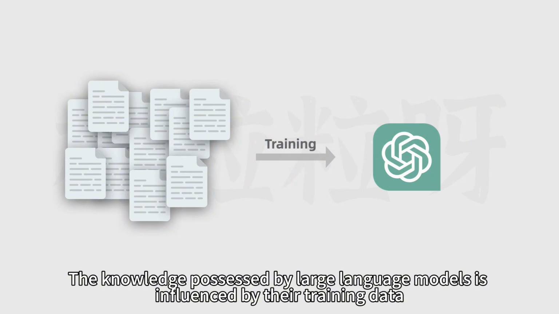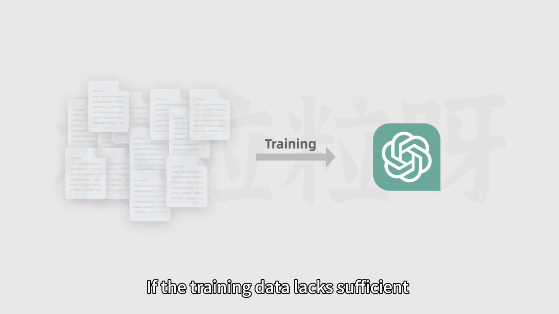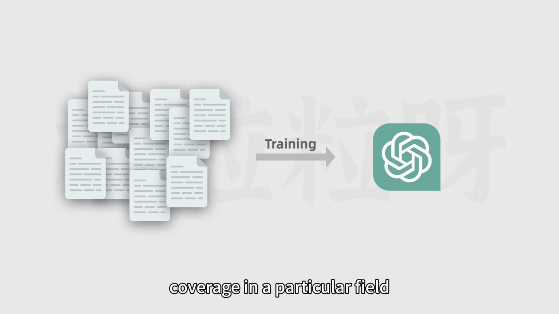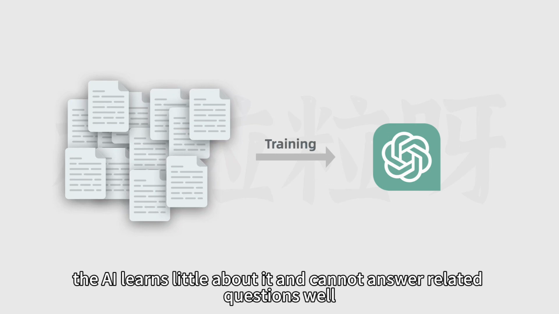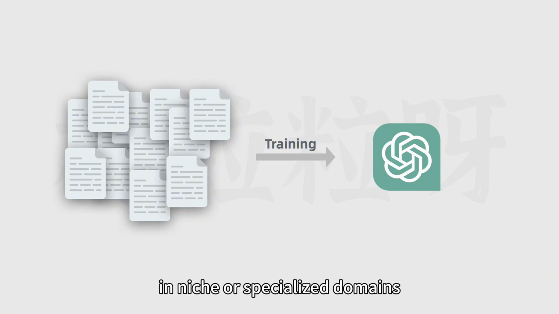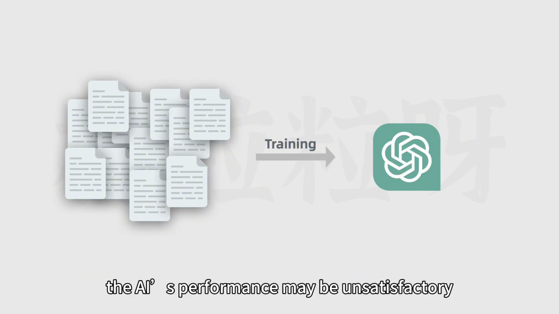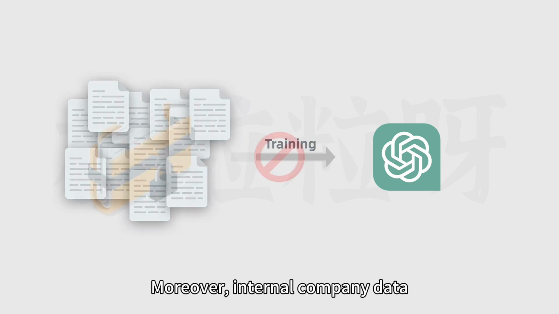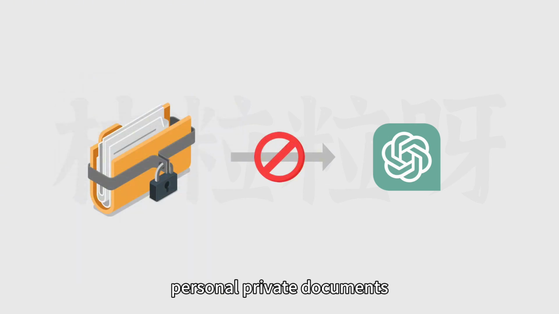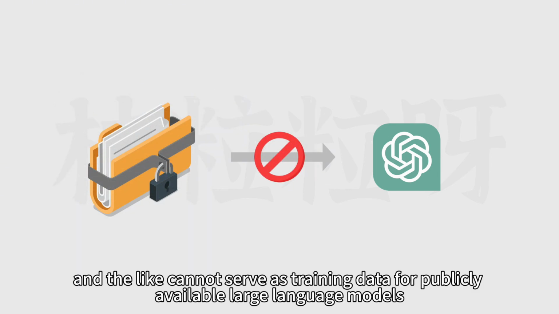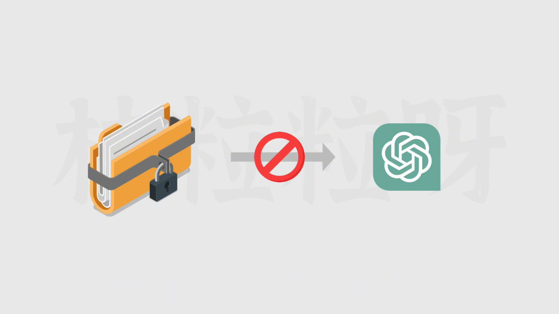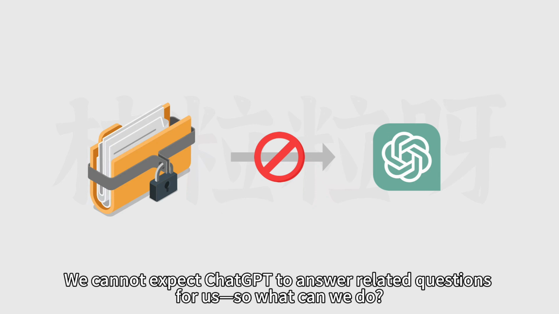The knowledge possessed by large language models is influenced by their training data. If the training data lacks sufficient coverage in a particular field, the AI learns little about it and cannot answer related questions well. Therefore, in niche or specialized domains, the AI's performance may be unsatisfactory. Moreover, internal company data, personal private documents, and the like cannot serve as training data for publicly available large language models. We cannot expect ChatGPT to answer related questions for us. So what can we do?